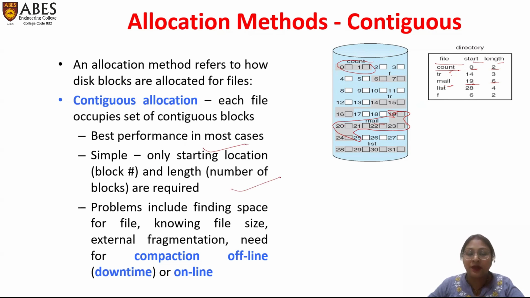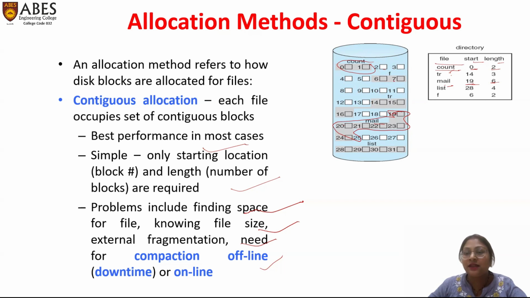These are very simple, but there are some problems, which include finding file space for a file, knowing the file size, external fragmentation, and so on. By external fragmentation, we mean that as you are seeing, memory cells 2, 3, 4, 5 are free, and after that 8, 9, 10, 11, 12, 13.